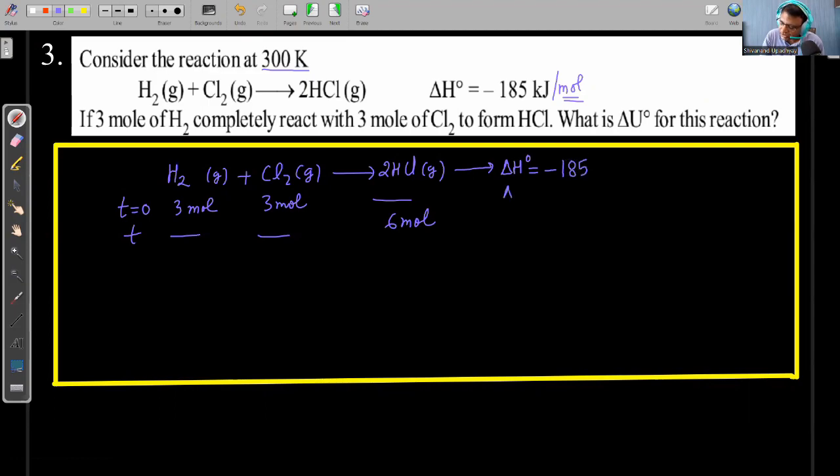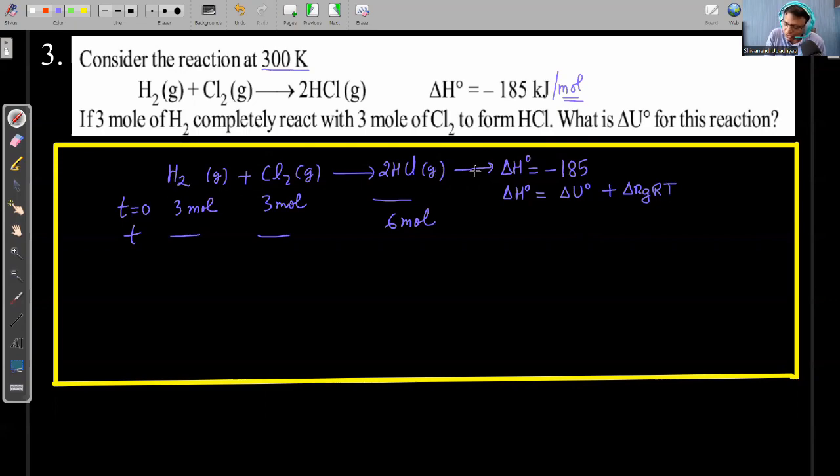Now we can write the relation between delta H and delta U. So delta H is equal to delta U naught, since naught is there, we'll write naught everywhere. And since they have not mentioned whether the gas is real or ideal, and only temperature is mentioned, there is no mention of pressure, volume, right? Only temperature is mentioned. So that is an indication to assume that the gases participating in this reaction are ideal gas. So we can write delta Ng RT.